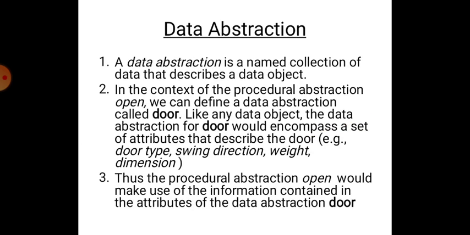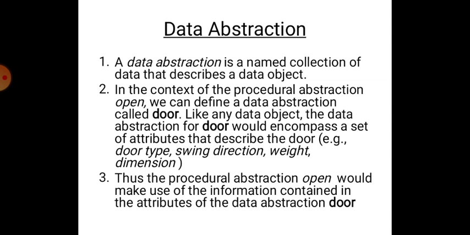Now there is another abstraction, data abstraction. Point number 1. Data abstraction is a named collection of data that describes the data object. So it is a name given to the collection of data that will describe the data object. Point number 2. In the context of procedural abstraction open, we can define a data abstraction called door.